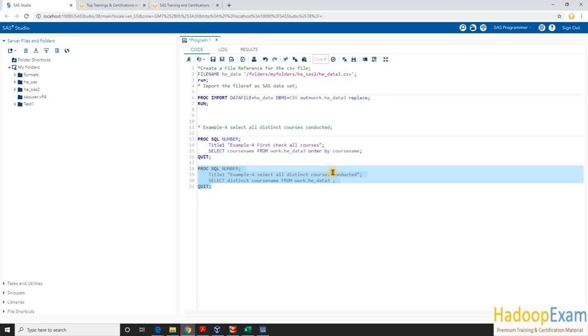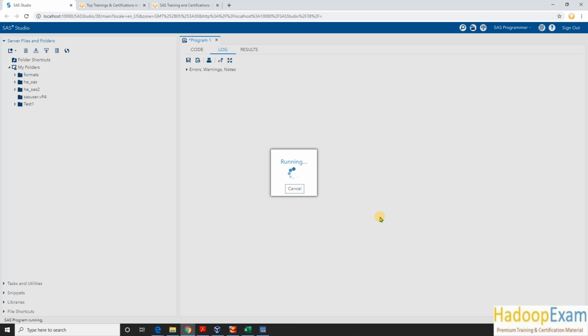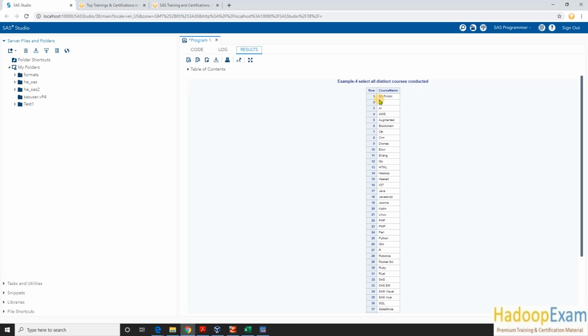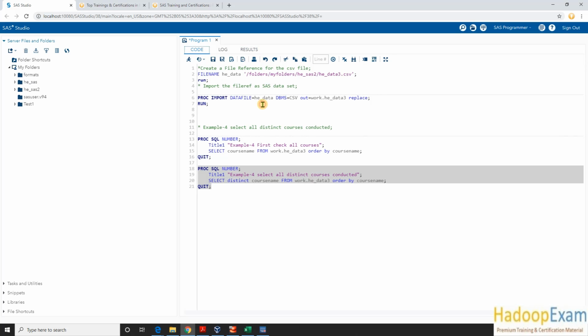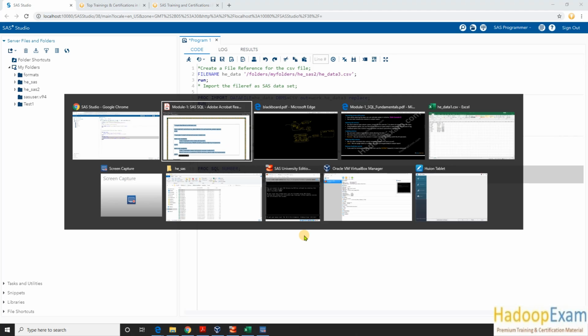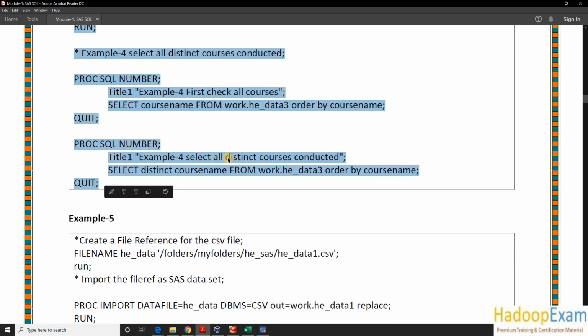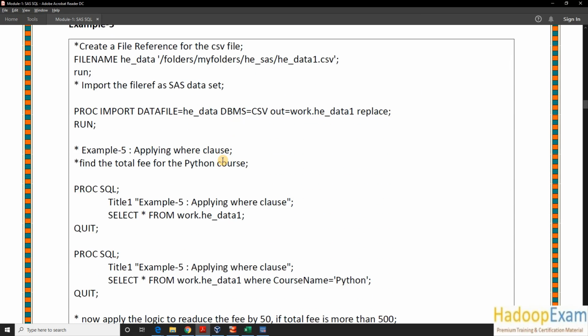The order by clause helps us find out whether there is any duplicate record or not. By looking visually, we can see there is no duplicate entry over here. So this way we can find all the distinct records from this particular table. Okay, so this is my fourth example. Now let's take the next example, the fifth example.